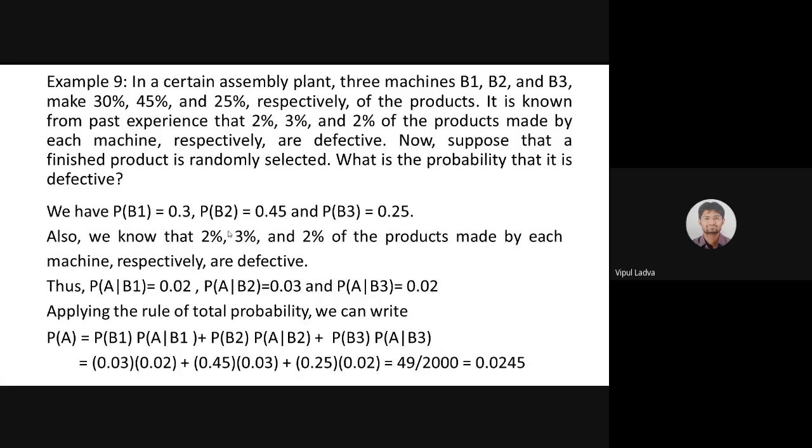Vijay Raj, this was your answer too, you said that you had done it, sir. What was your answer? Vijay Raj, are you there? He's not there, might be. Yes, sir, I'm here. You got the same answer? Yes, sir. Good. So this is one example related to total probability.